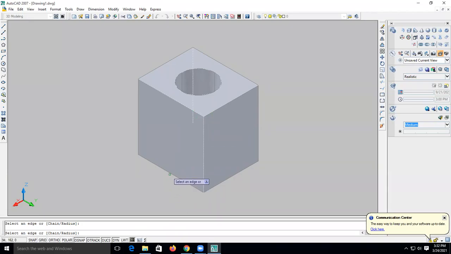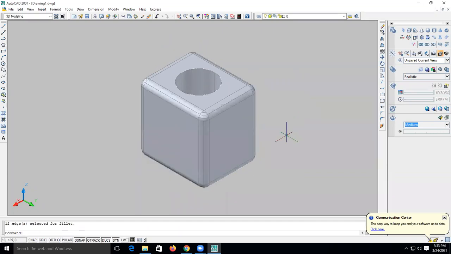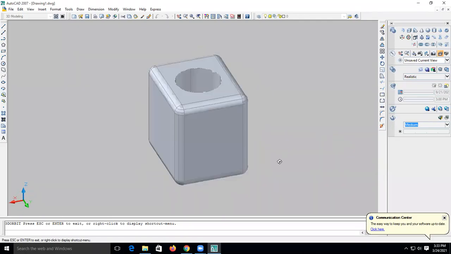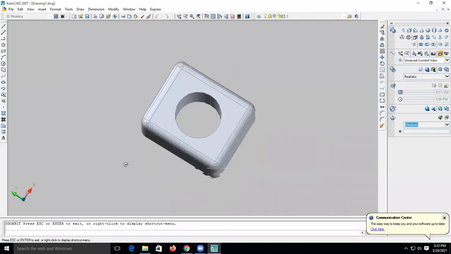Likewise, select all the edges. I have selected all the edges. Press enter. Then the whole part will be converted into this.